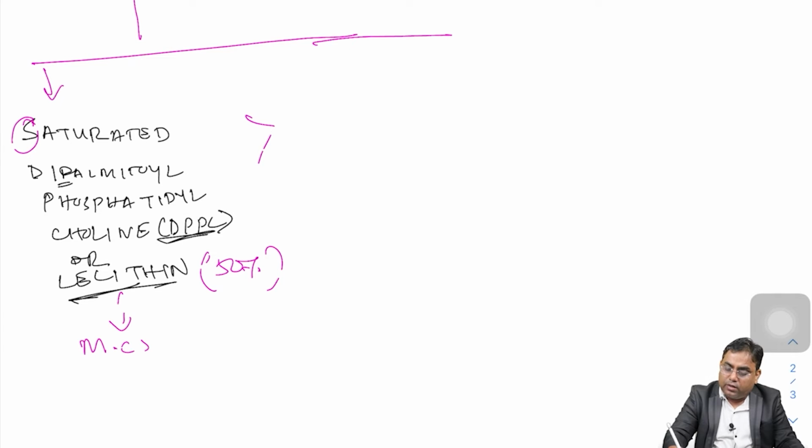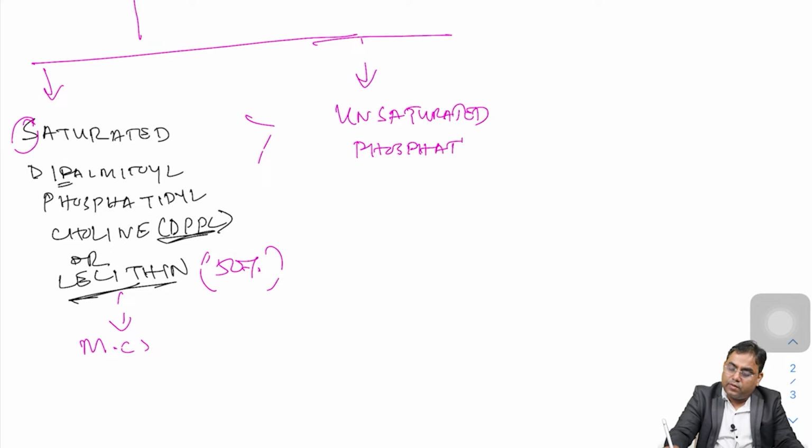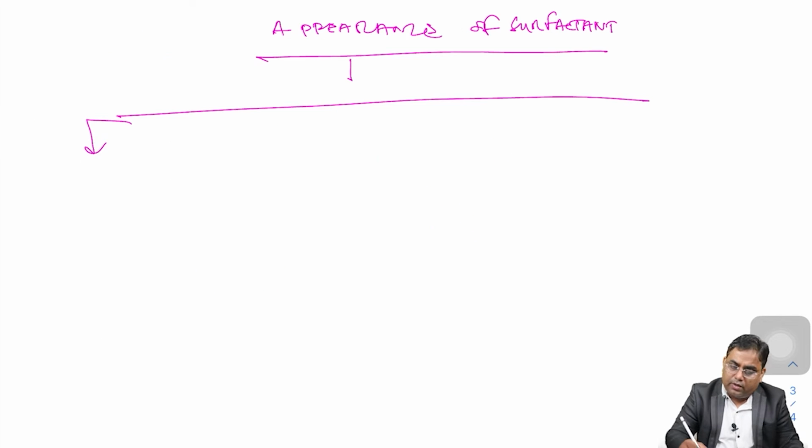Saturated is more common than unsaturated phosphatidylcholine. Okay. So, this accounts for 20%. Appears in fetal lung.